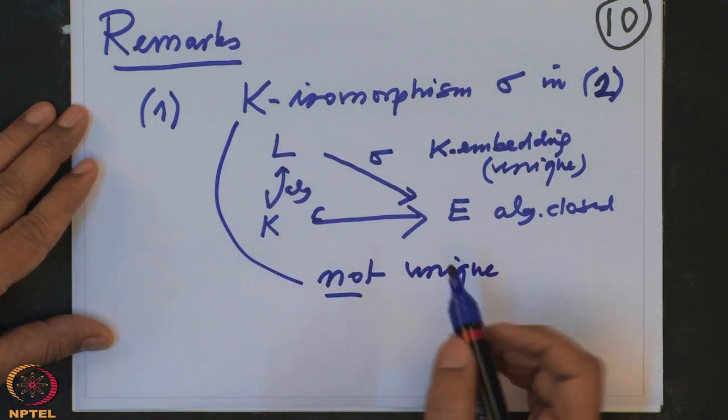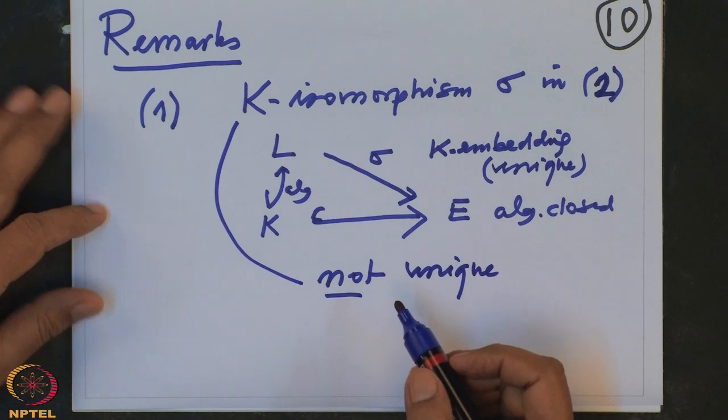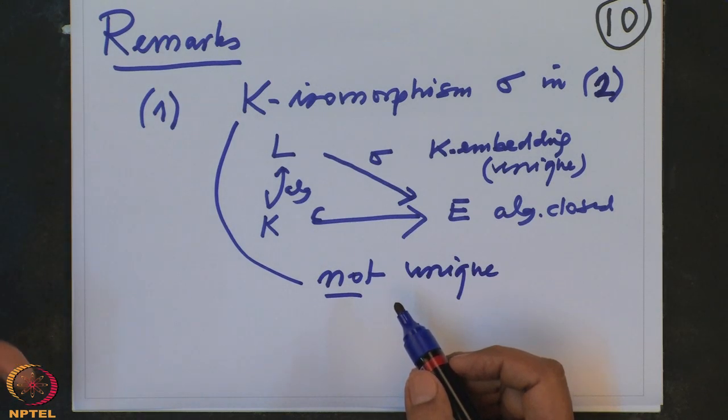Because all these we got by using Zorn's lemma and by choosing a maximal element, and a partially ordered set may have more than one maximal element.